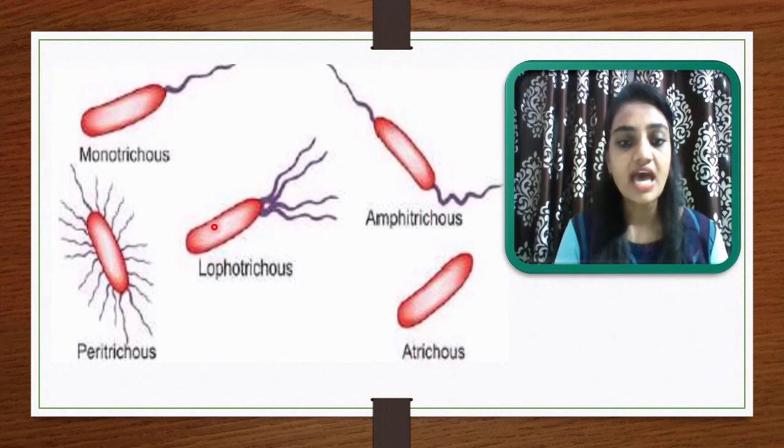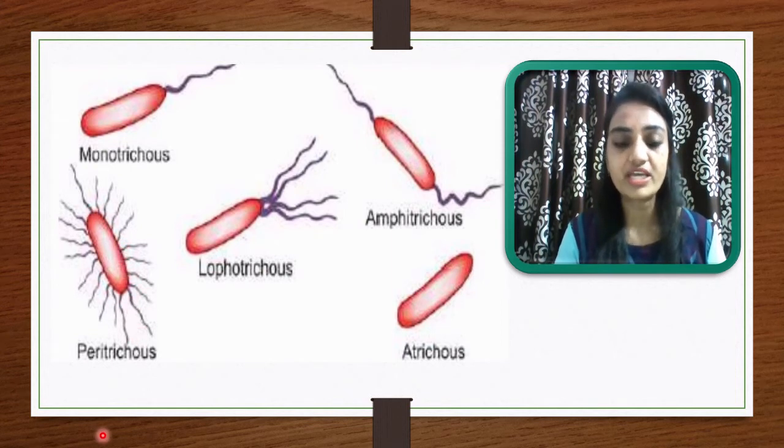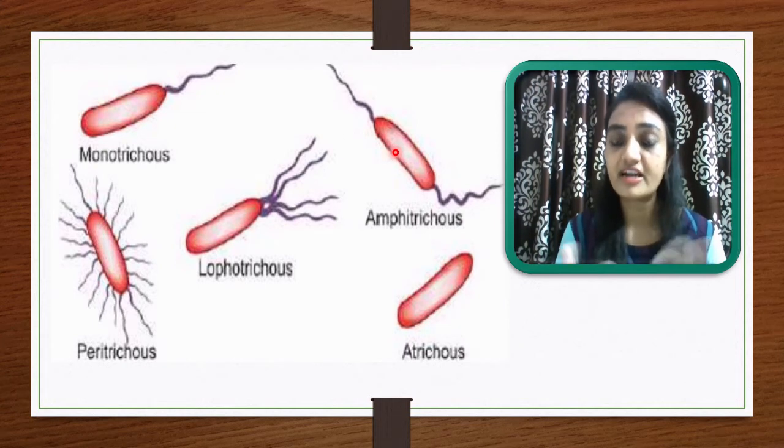And the next is lophotrichous. Suppose one end of the organism has multiple flagella, then it is called lophotrichous. And if the whole organism is covered with flagella from all over the body, then it is called peritrichous. So in this way we can divide organisms on the basis of the number and attachment of the flagella.